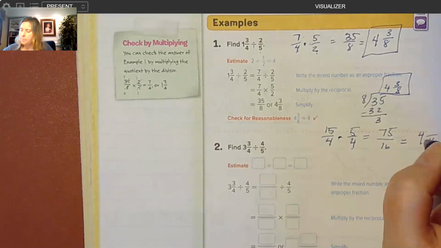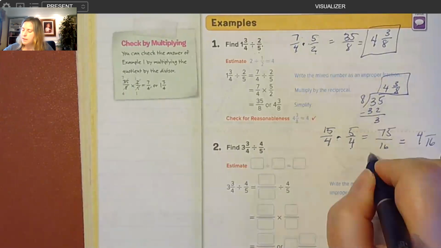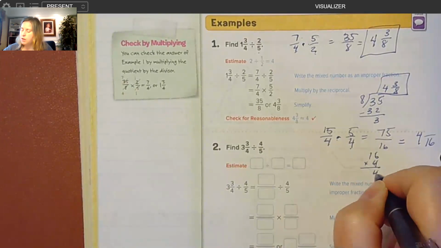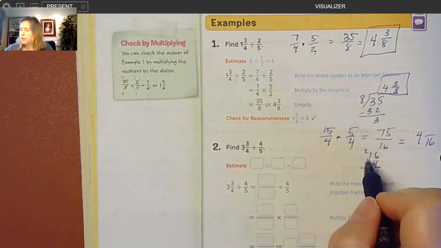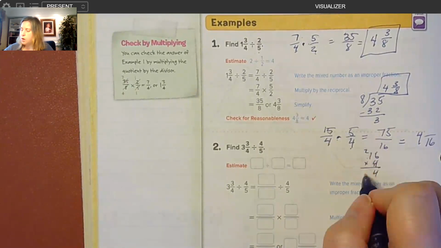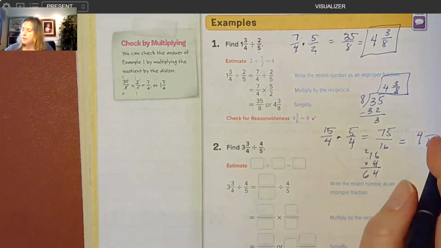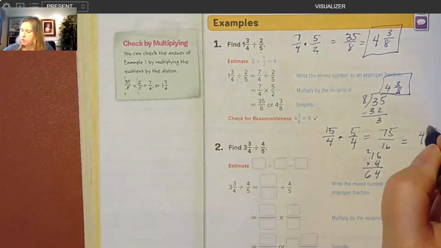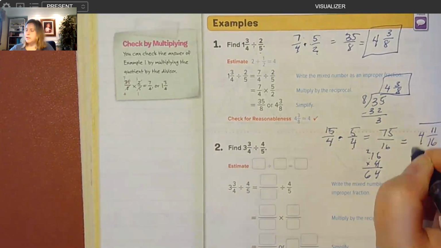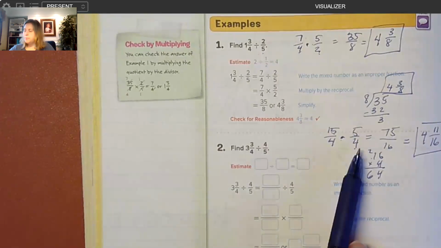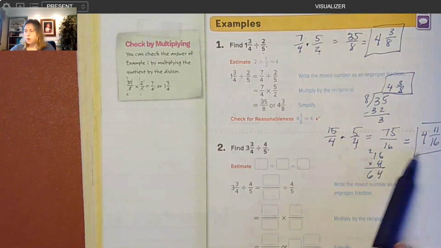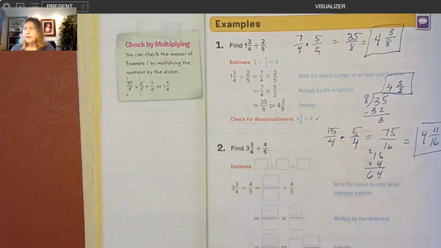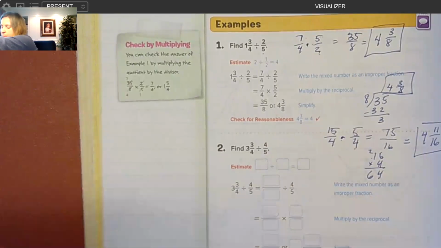We'll try the 4. 4 times 16. 4 times 6 is 24. Write the 4, carry the 2. 4 times 1 is 4 plus this 2 is 64. And then we count up from 64 to 75. I would need 11 more. So that would be 4 and 11/16. So 5 was our estimate. The actual answer was 4 and 11/16. So that's pretty close.